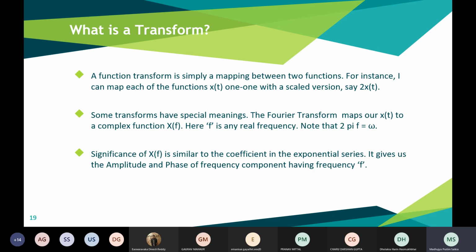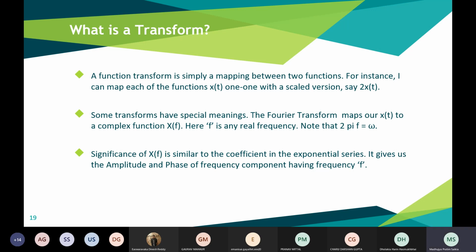There's no complication. Suppose the Fourier transform of a signal x(t) is capital X(f). So we can say that x(t) is mapping to X(f). In this second statement, as you can see, some transforms have special meanings. The Fourier transform maps our x(t) to a complex function X(f), where f is any real frequency, right? So we are mapping the original signal x(t) to any real frequency values. So that is basically the transform.